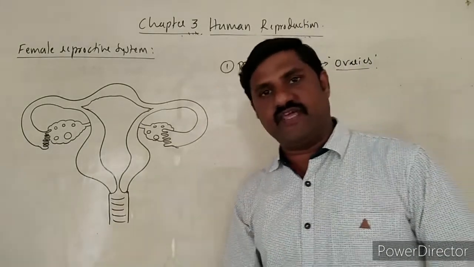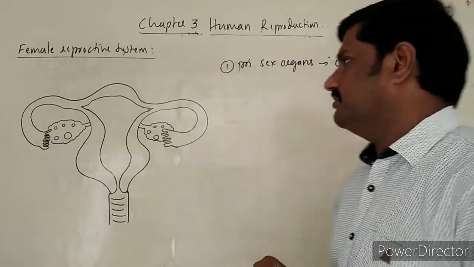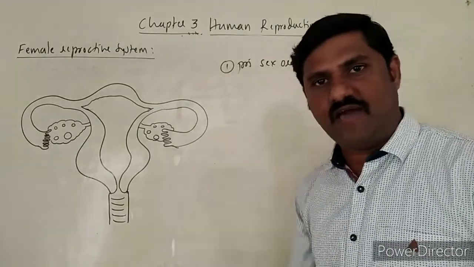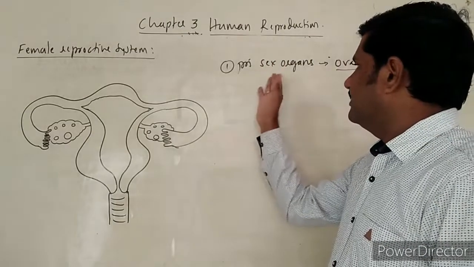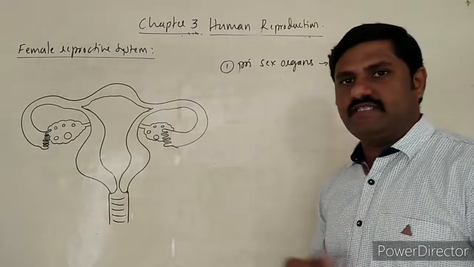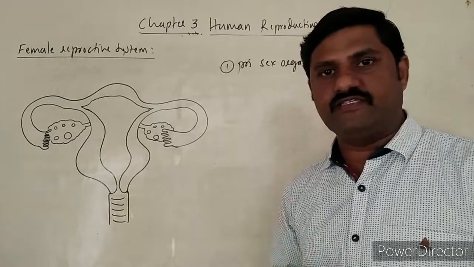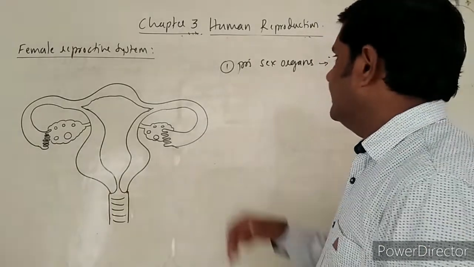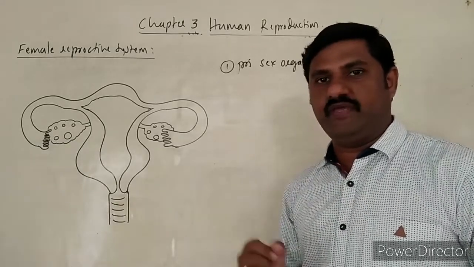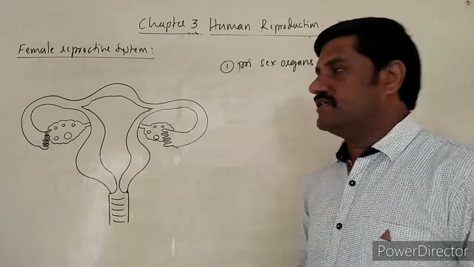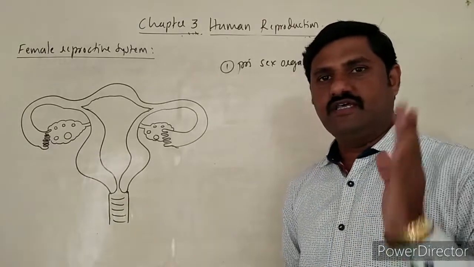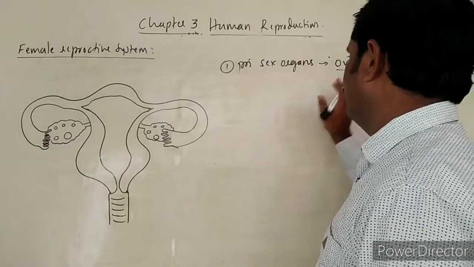These are the sex organs which help in production of the gametes. The primary sex organs of the female are the ovaries. They help in production of the egg cell or ovum, and they also produce the female sex hormones. Hence they are called primary sex organs. They are nothing but gonads. So here the gonads are ovaries.